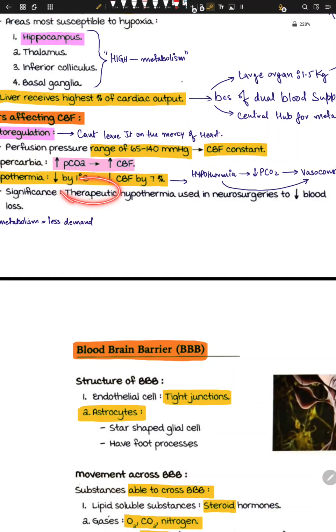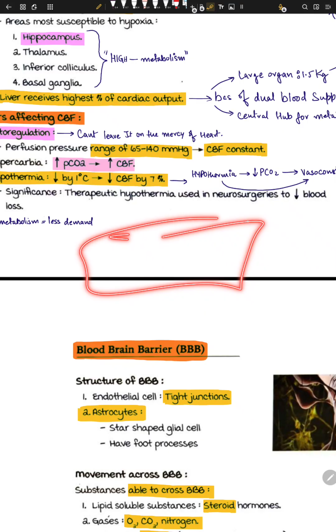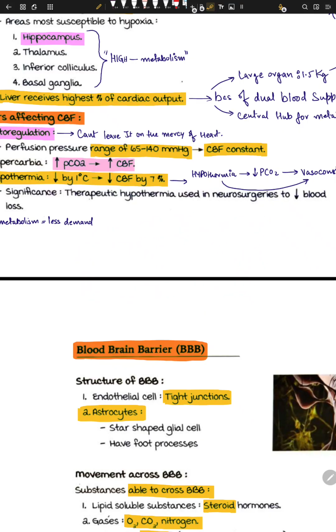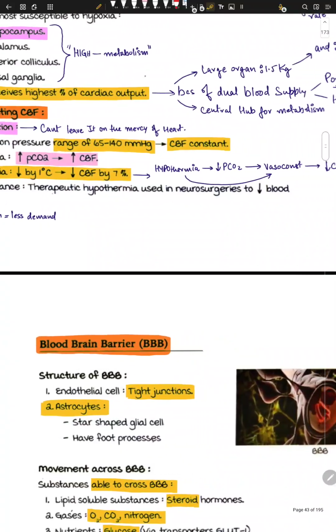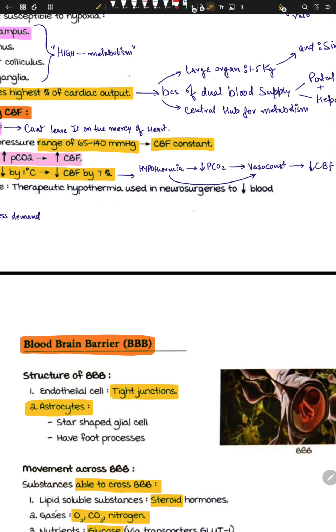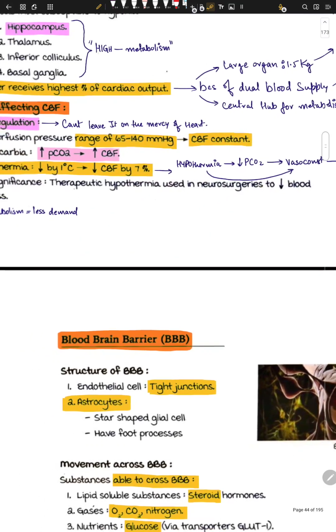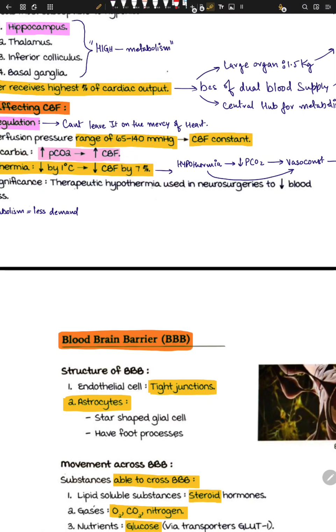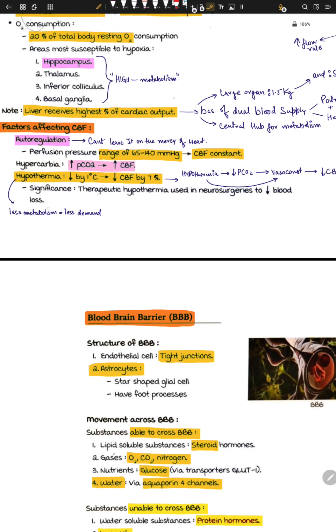The significance is that therapeutic hypothermia can be induced in neurosurgeries. Imagine you are on a table getting surgery, and your surgeon wants to save your brain. They will reduce the temperature by about 5 degrees, and then you will have about 30% less CBF. So it's really nice. Why does it happen in hypothermia? Because in hypothermia the brain's demand goes down, so metabolism goes down, so CBF goes down.